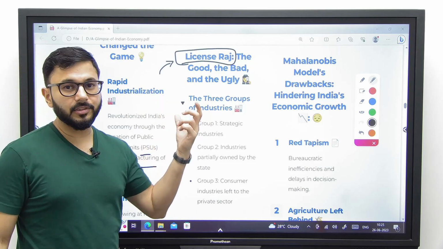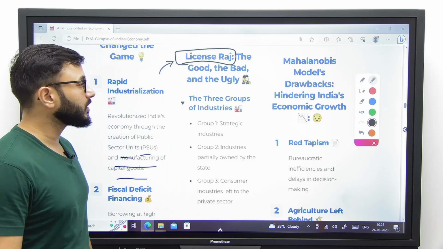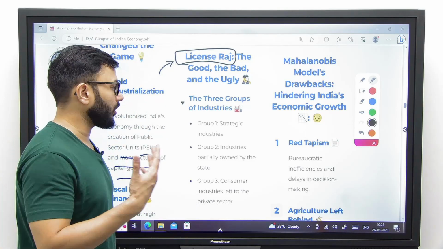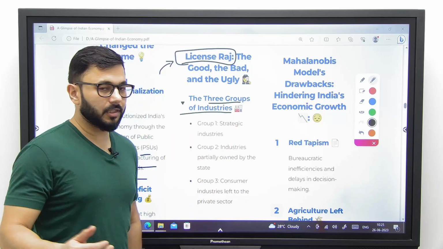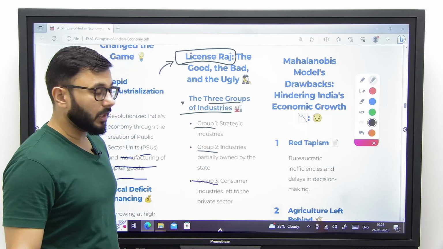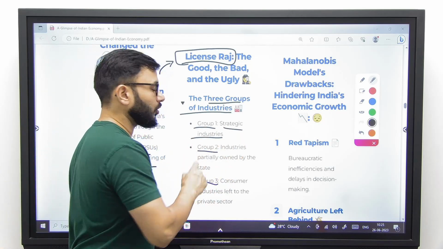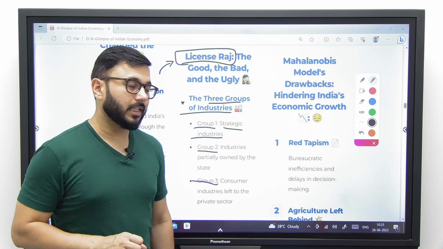This is why license Raj resulted in so much backlog in our economy. How was this license Raj brought into play, brought into reality? By creating three groups of industries. The government under Mahalanobis model said, let's create three different kinds of industries. Group 1, which are strategic industries, which are going to be controlled directly by the government, and only government can carry out activities in those industries.